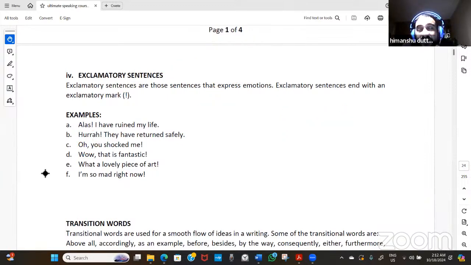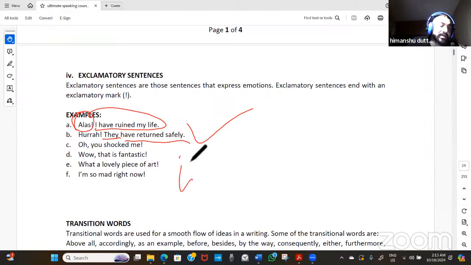In this sentence the structuring is such that there is an exclamation mark or emoticon or whatsoever kind of expression. There is a certain interjection, and then thereafter a sentence which has a subject, verb, object, the same as that of a declarative sentence. So there has to be a subject in the beginning itself: "You shocked me." "Oh, you shocked me." "Whoa, that is fantastic." "What a lovely piece of art." "A lovely piece of art it is."